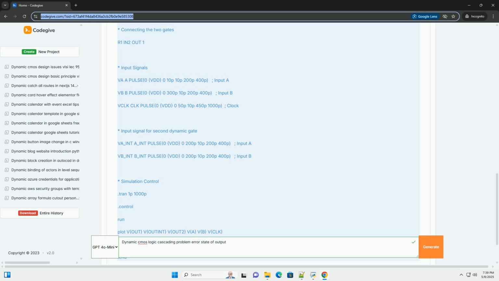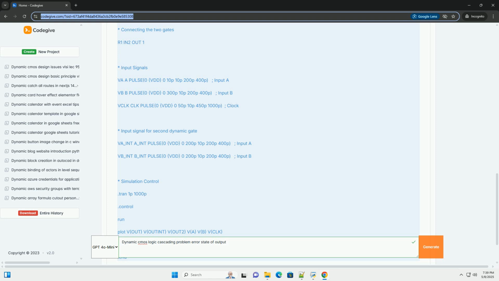The keeper transistor is weakly on when the output node is high, VDD. It provides a small amount of current to compensate for charge leakage or the effects of charge sharing. During evaluation, if the pull-down network discharges the output node, the keeper transistor is turned off. It counteracts charge leakage and helps maintain the output voltage at a valid logic level.